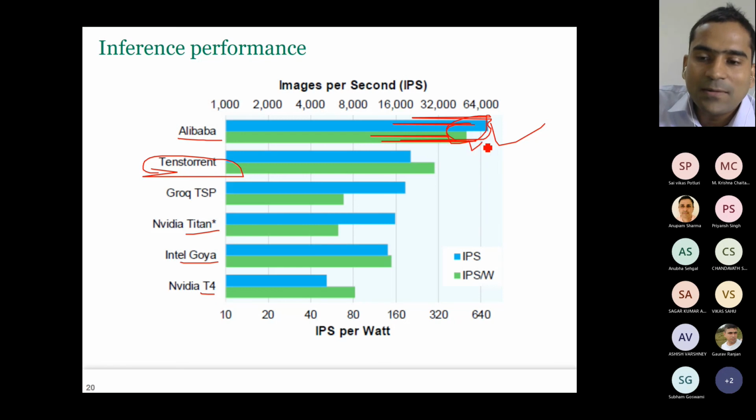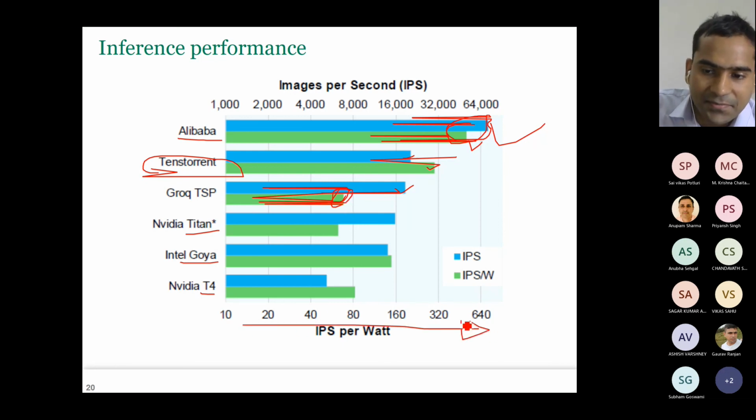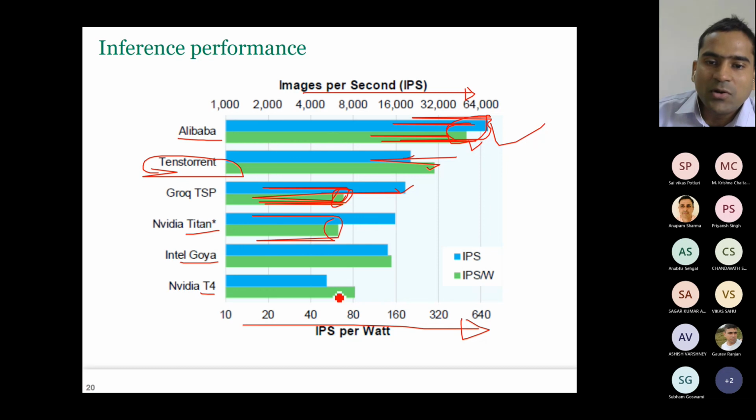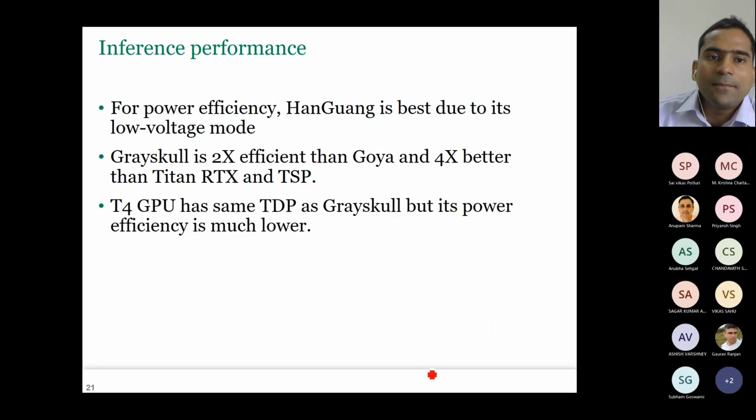Okay, and best IPS per watt. Here it gives you second best TensorTorrent, and it also has very good IPS per watt. Groq TSP has a reasonably good IPS, but its IPS per watt is quite poor. See, these are logarithmic scales. Okay, these are both logarithmic scales. Titan, all of them consume high amount of power, and T4 has poor IPS, but its IPS per watt is somewhat good. Okay, so now what is the trick that Han Guang is using?